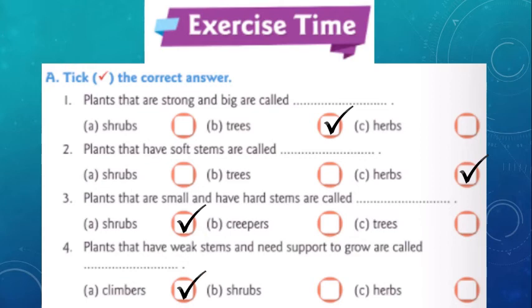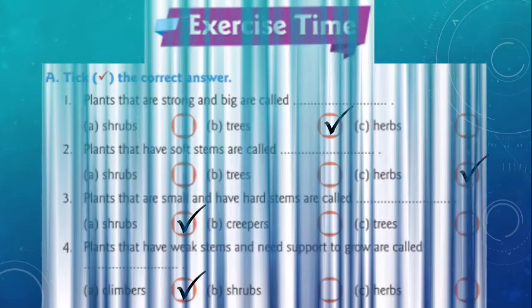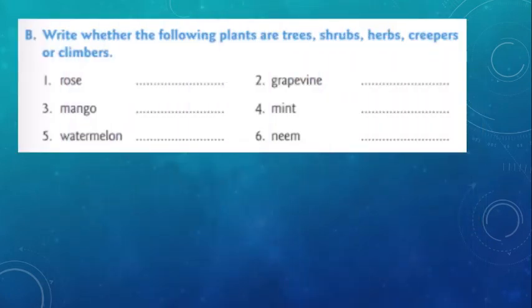So, copy all your answers, children. Next, write whether the following plants are trees, shrubs, herbs, creepers, or climbers. So, children, you have to do this. This is your homework. So, we saw what types of trees and shrubs there are, right? With the example of that, you have to write these things.